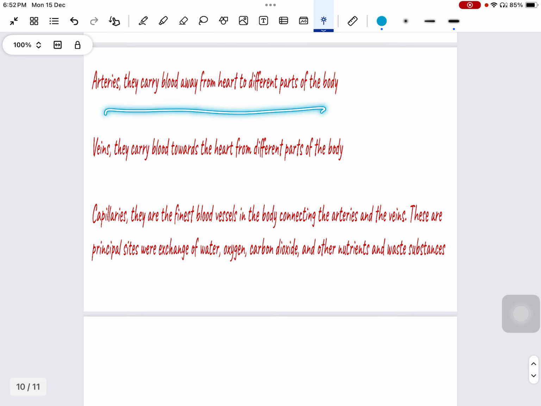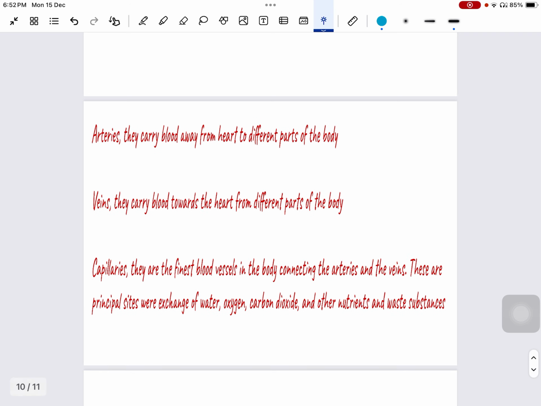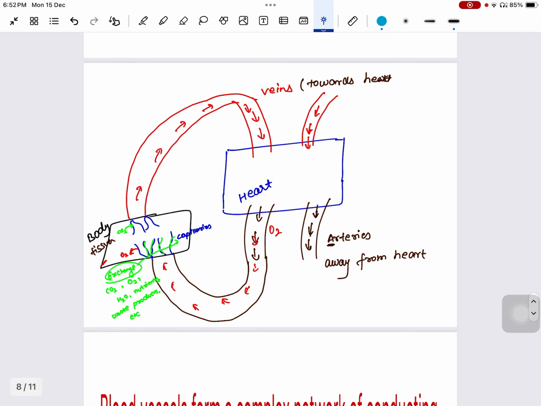Arteries carry blood away from the heart to different parts of the body. Veins carry blood towards the heart from different parts of the body. And capillaries are the finest blood vessels that interconnect arteries and veins. They are the principal sites of exchange of water, oxygen, carbon dioxide, and other substances.